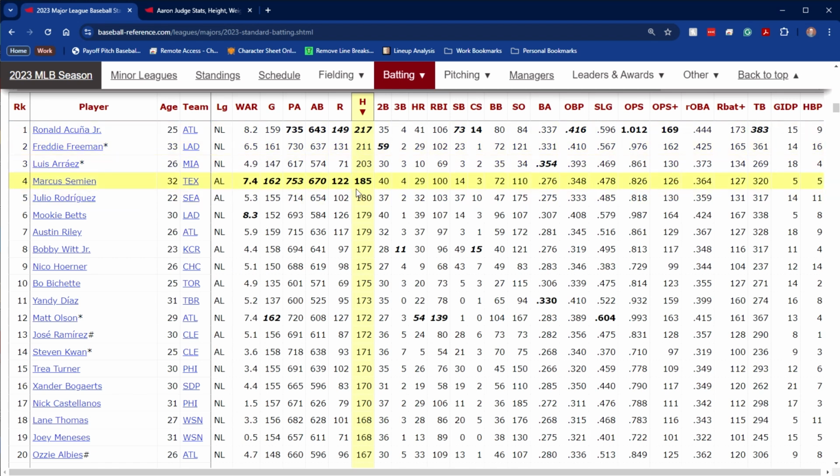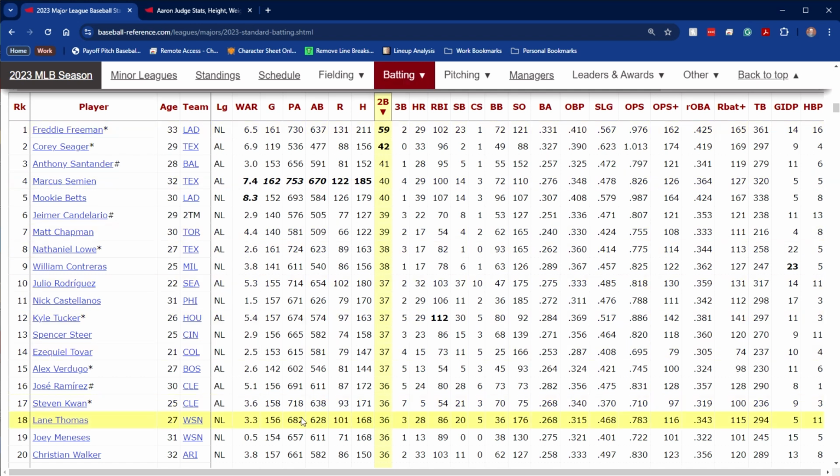And then we get to doubles. Doubles, very simply, are represented by 2B. A double is when you reach second base without the help of an error or an attempt to put out another base runner. So you make contact and you run to second base and you don't get put out. And they didn't try to put out another base runner. So you get a double. And on average, 22 to 23 doubles is about average in 2023.